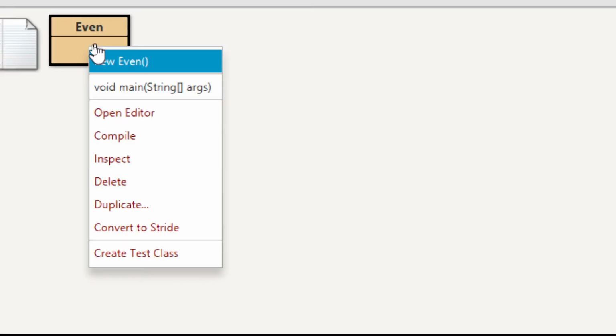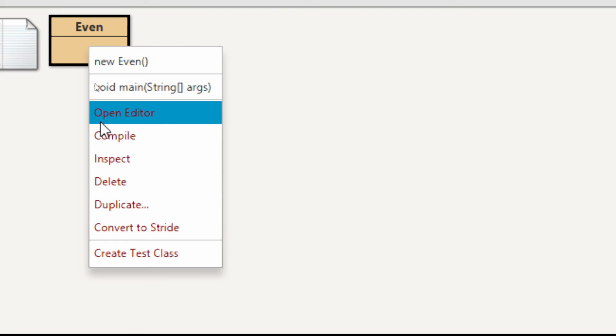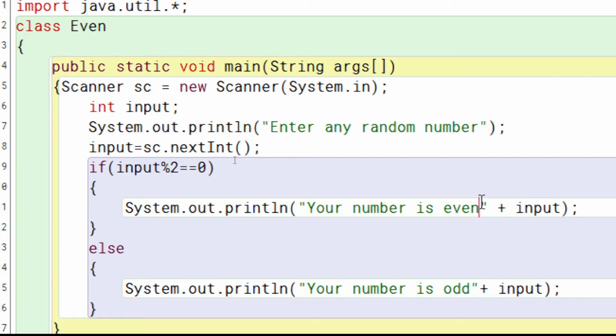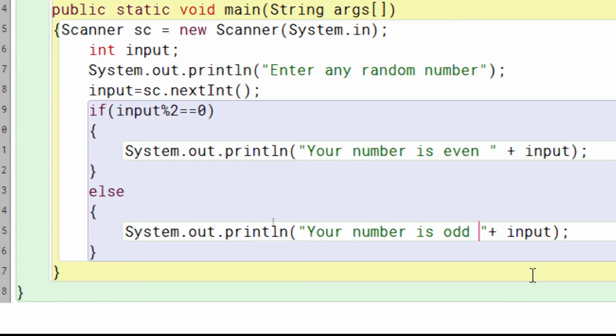If you want to leave a space here, just do one thing. As you know how to open it, you can right click and click on open editor, and then after the text just add a space. This way you can get a space here.